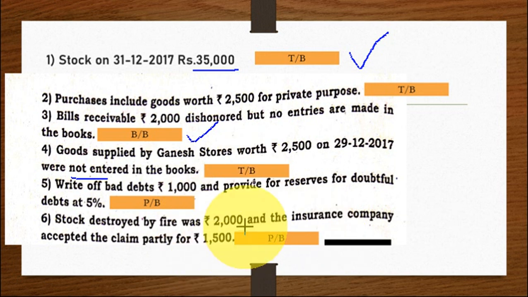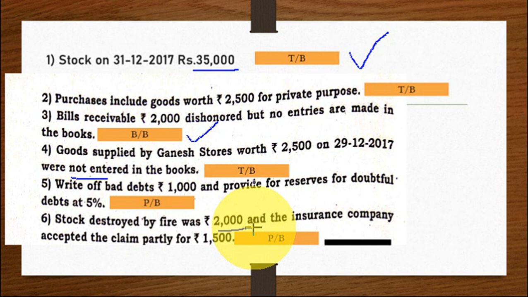There are two entries, right? So first we'll see stock destroyed by fire worth rupees 2,000. In the trading account, there is closing stock, right? So whatever stock we are having, that we are writing on the credit side of the trading account. There itself you have to write by stock destroyed by fire 2,000.